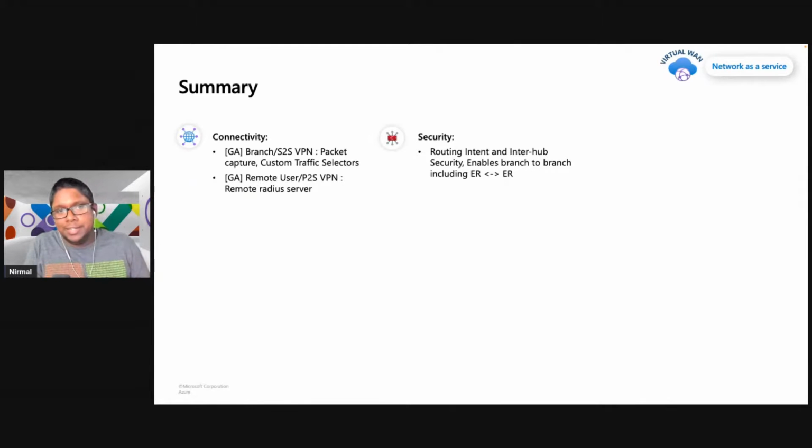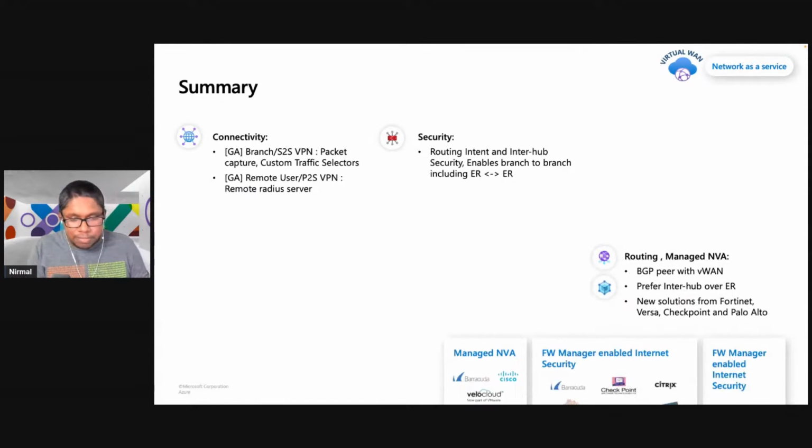We've also extended this by adding security capability. So we have Azure Firewall as a first-party offering within Virtual WAN. Firewall now supports inter-hub and inter-region connectivity without any limitations. And as I demonstrated, you can now also utilize secured hub with routing intent together with express route encryption.